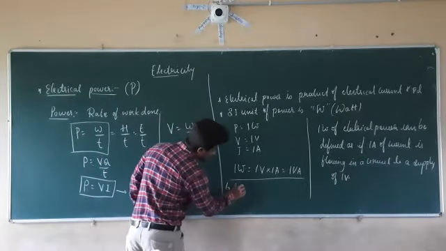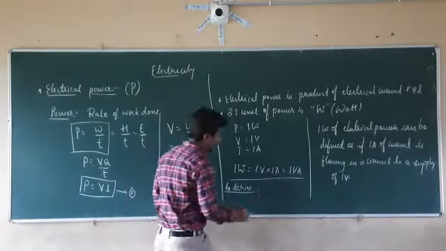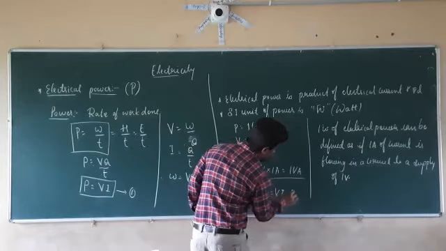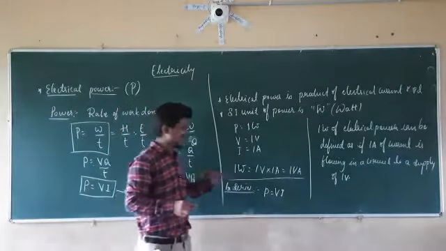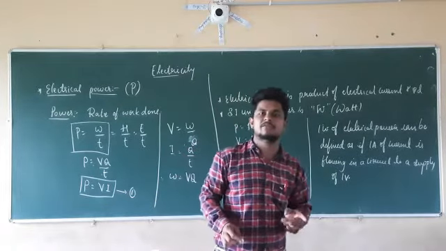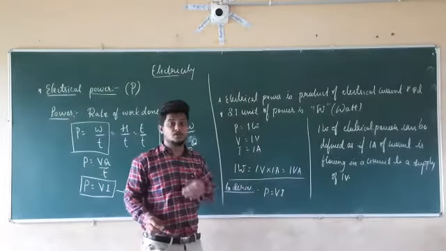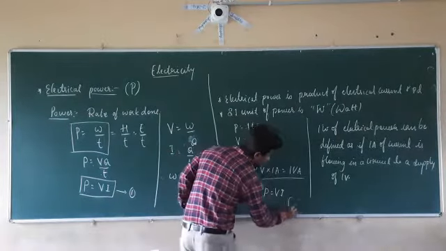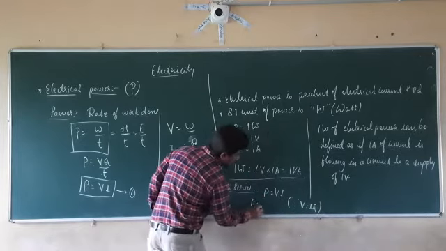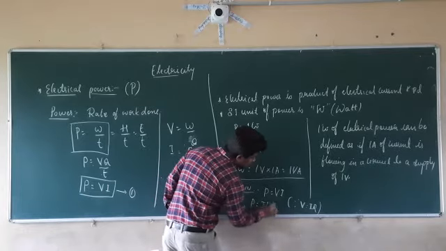Therefore, in series connection, what does P become? P is equal to V into I. We know the formula. But in series connection, we don't know the value of V. We know the value of current as well as the value of resistance. So if we substitute the value of V by Ohm's law, V is equal to I into R. Therefore, P is equal to, instead of V, I into R, into I.